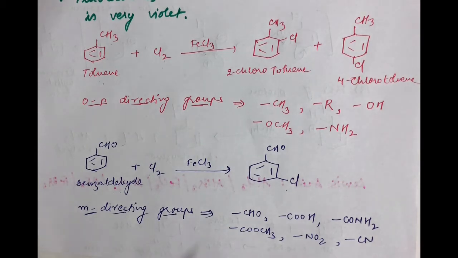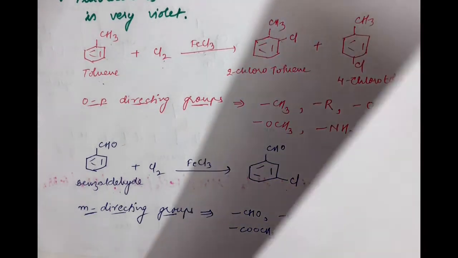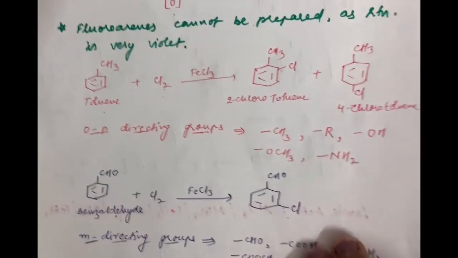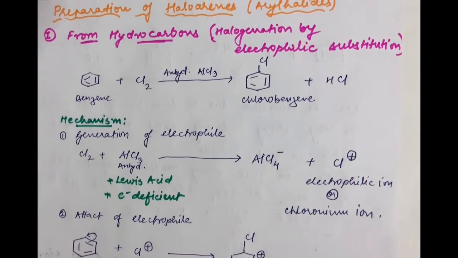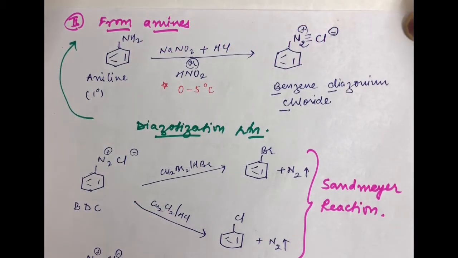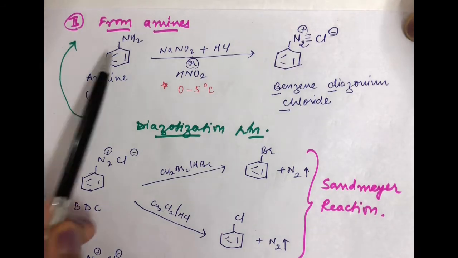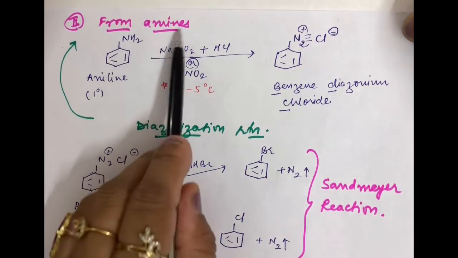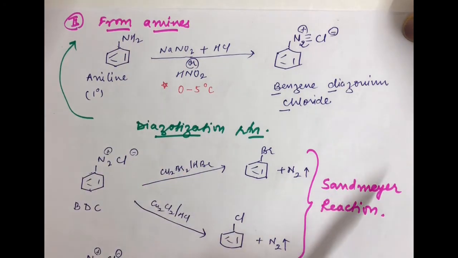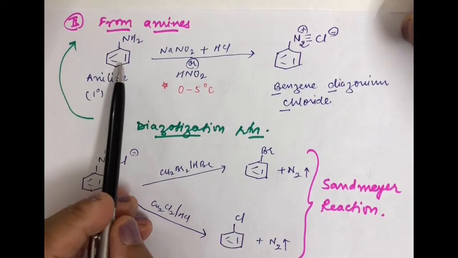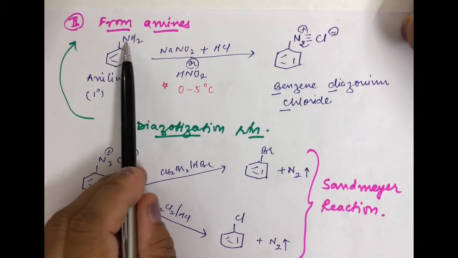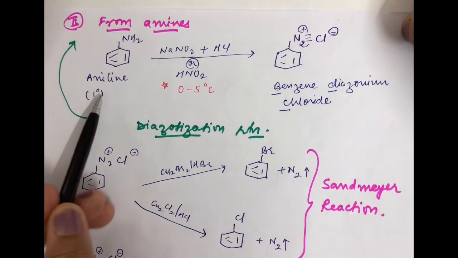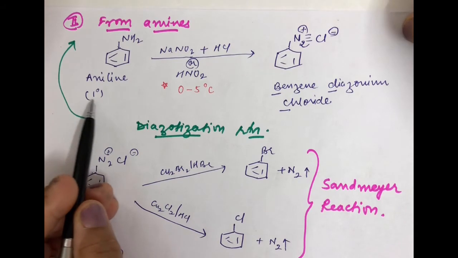Now let us further study the second way of preparing your haloarene compounds. First, I have brought to your notice how you can prepare them from your hydrocarbon. Now let us prepare your haloarenes from amines. You can see I have written for you from amines. Amines are nothing but compounds which contain the NH2 functional group. I have taken aniline. When you write benzene and one of the hydrogens is replaced by an amine group, it forms aniline. Now this is a primary amine compound.